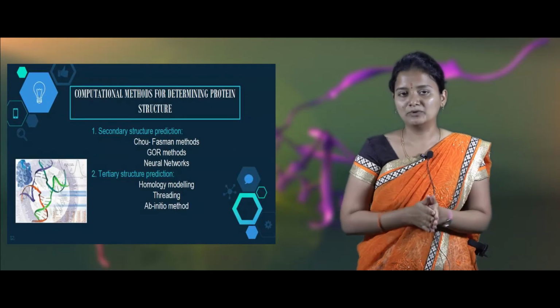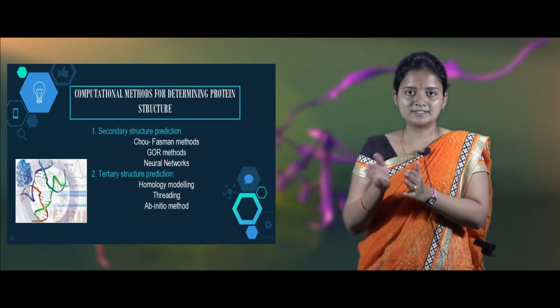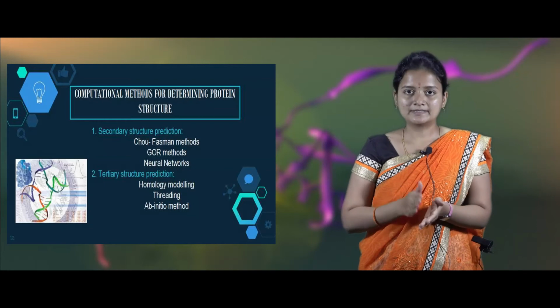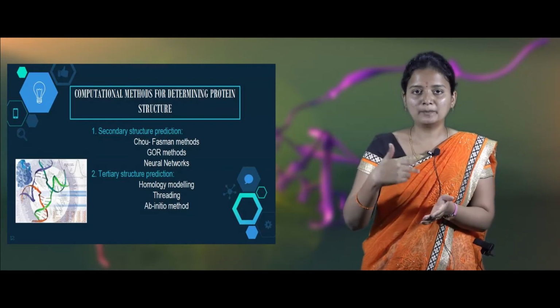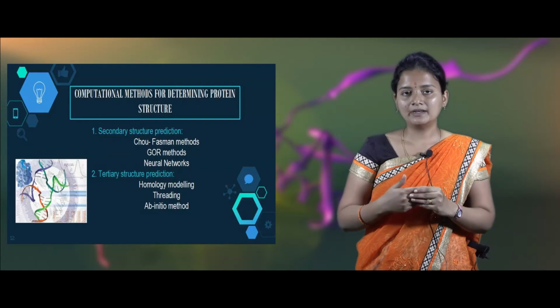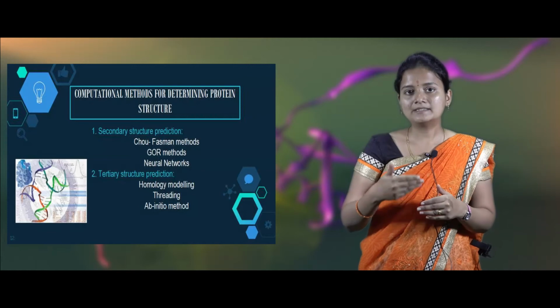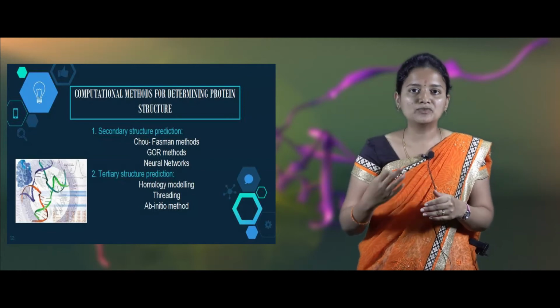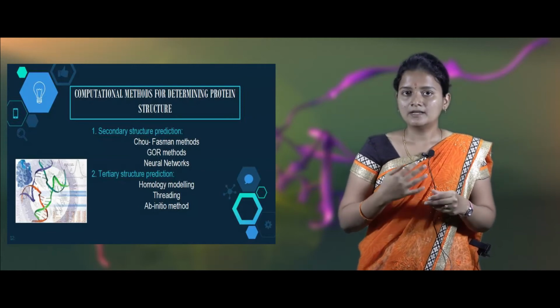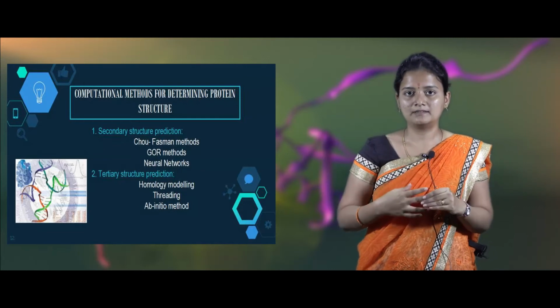Now we are going to see the computational methods needed for studying protein structure prediction. Under this category, we will be seeing two main levels. The first is the methods for secondary structure and the second is the methods for tertiary structure. Under secondary structure, we will be discussing three main methods, that is Chou-Fasman method, GOR method and neural network method.